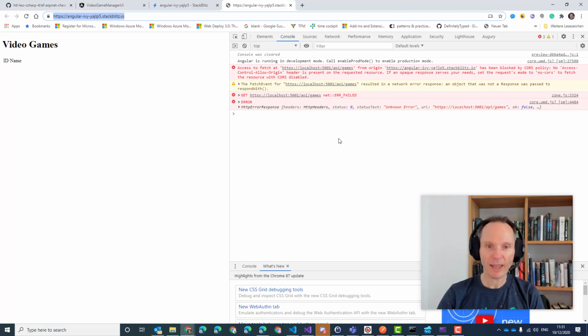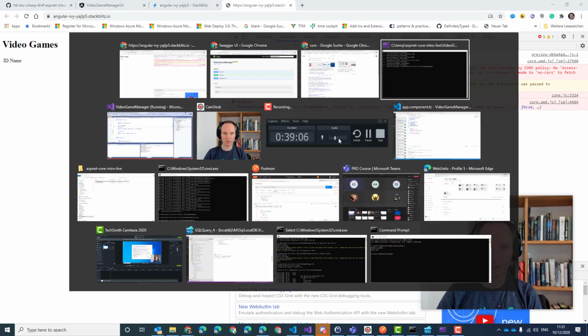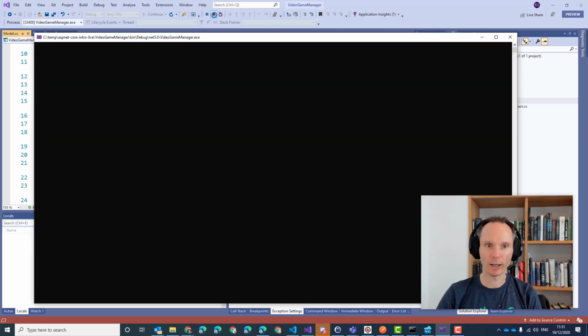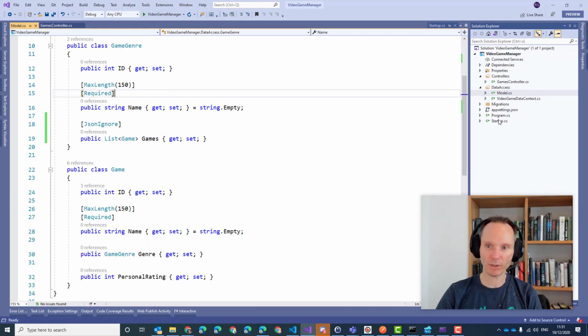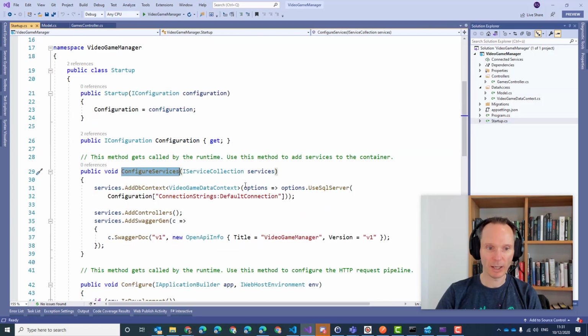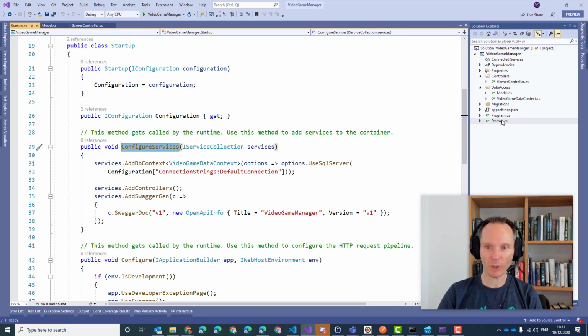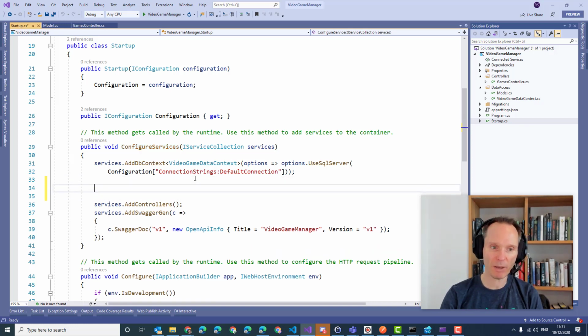Okay? And that enabling of CORS has to be done in ASP.NET Core. So we stop the ASP.NET Core app, go to Startup, and here we have to write our last 3 or 4 lines of code for today. Please go into Startup.cs. And there you look for the ConfigureServices method. Somewhere in this ConfigureServices method, the exact location doesn't matter. You can put it at the beginning, at the end, in the middle, wherever you like.